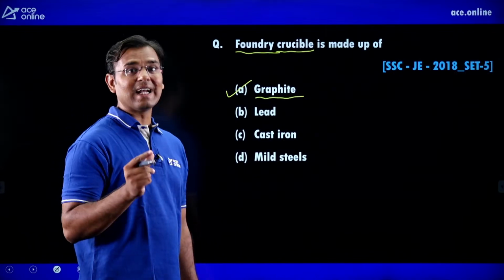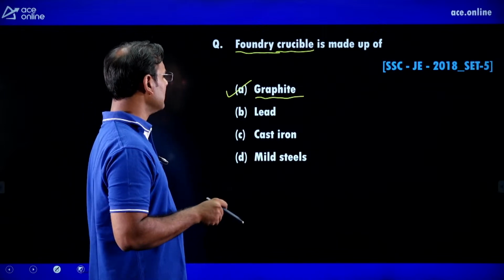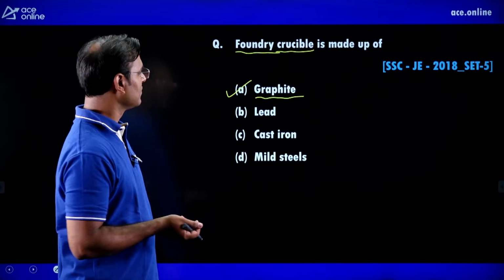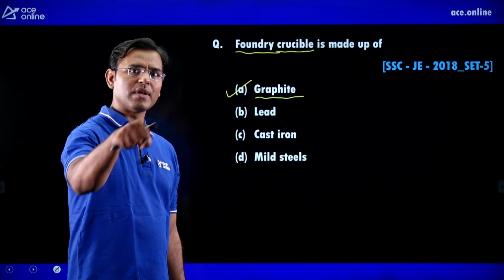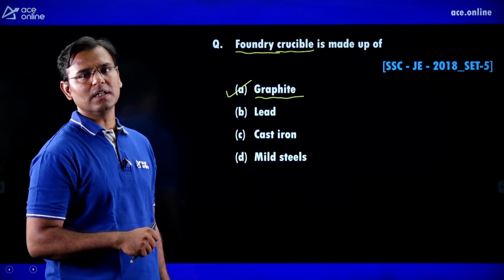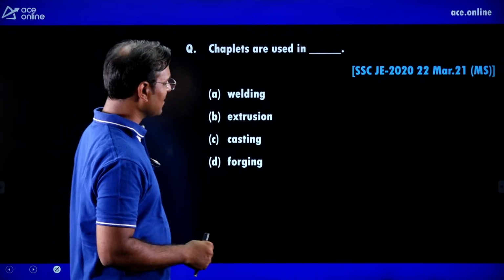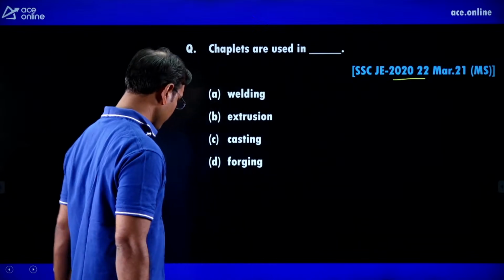Okay, it is known as ladle. One ladle is there, and that ladle is made up of graphite material, and in that ladle we are putting the molten metal, and from the ladle we are pouring the molten metal into the casting cavity. Next, chaplets are used in, a very simple question in last exam, that is SSC JE 2020.